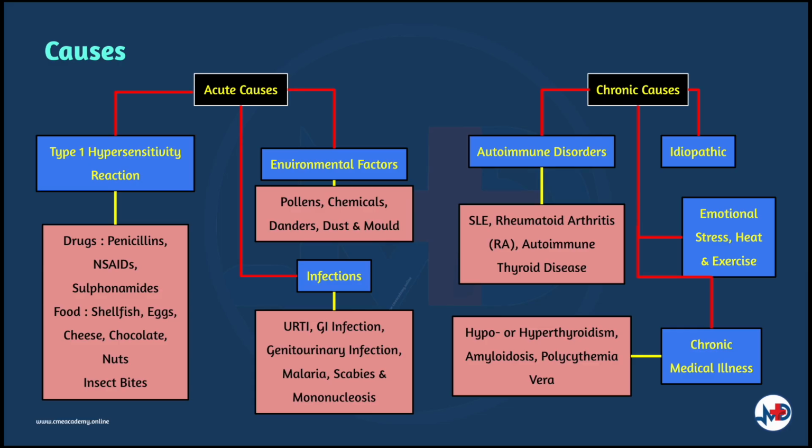It is also associated with autoimmune disorders such as SLE, rheumatoid arthritis, and thyroid autoimmunity. Cholinergic urticaria is caused by emotional stress, heat, and exercise. Lastly, chronic medical illness such as hypo or hyperthyroidism, amyloidosis, and polycythemia vera increases the risk of chronic urticaria.